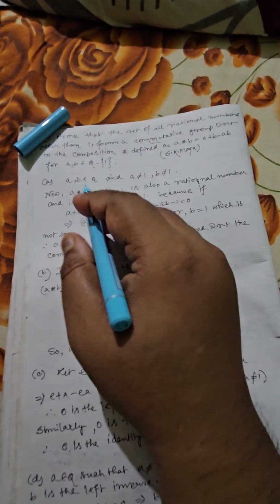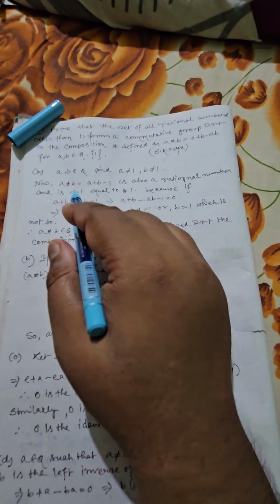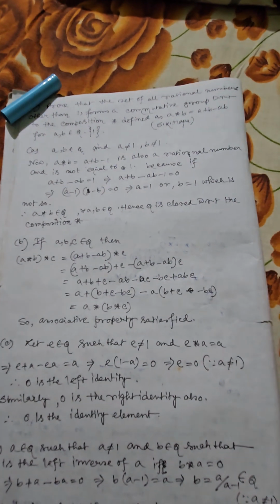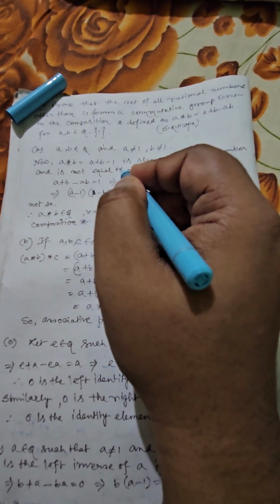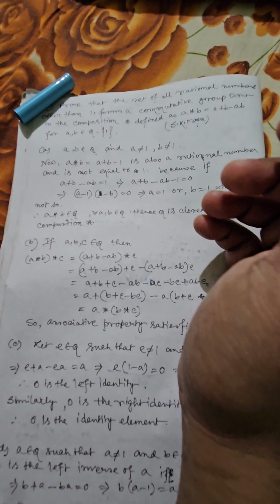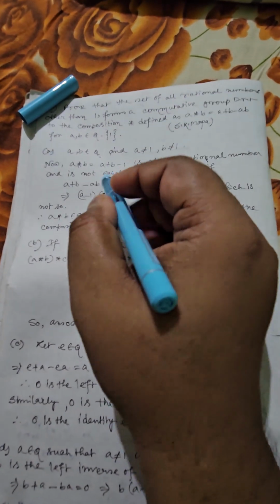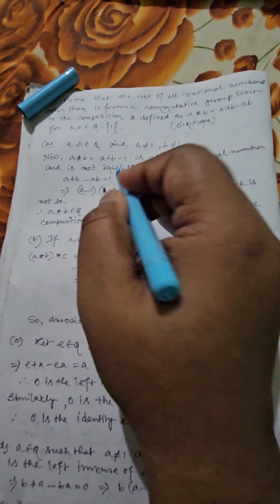Now A and B taken from Q minus {1}, that means A and B are different from 1. A star B is A plus B minus AB, a composition of two rationals, which is also a rational number. Now A plus B minus AB, definitely it is not equal to 1, because if it is equal to 1, then...